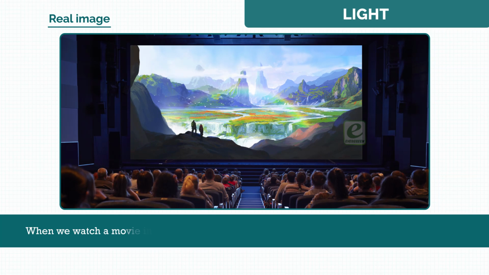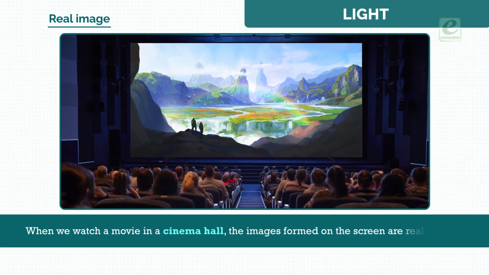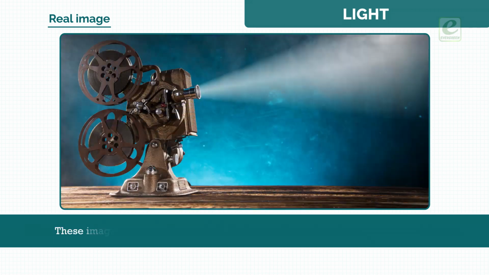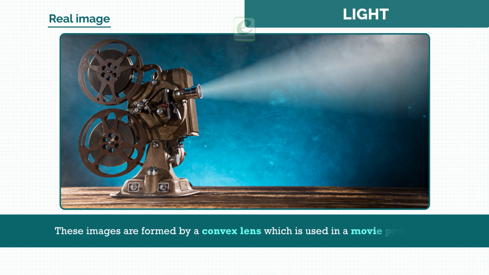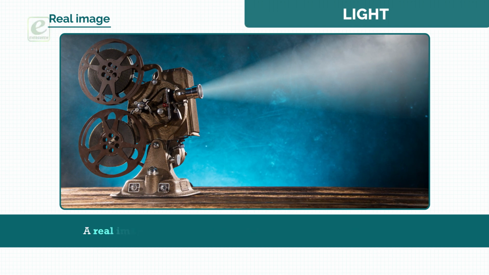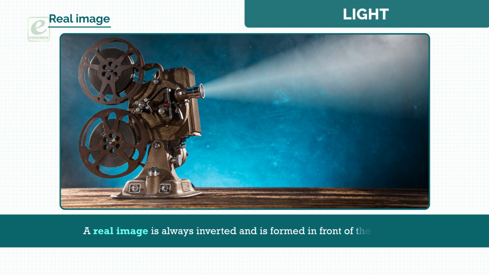When we watch a movie in a cinema hall, the images formed on the screen are real images. These images are formed by a convex lens which is used in a movie projector. A real image is always inverted and is formed in front of the mirror.